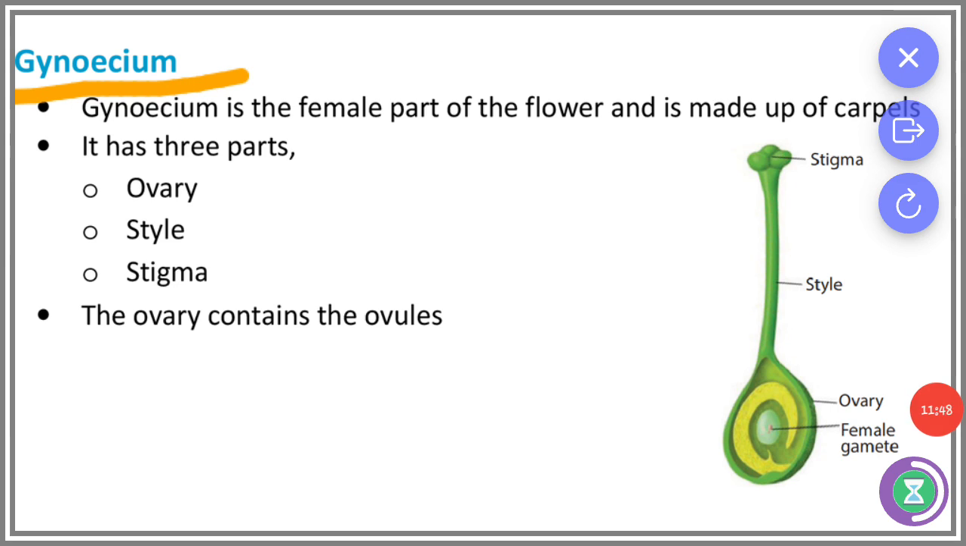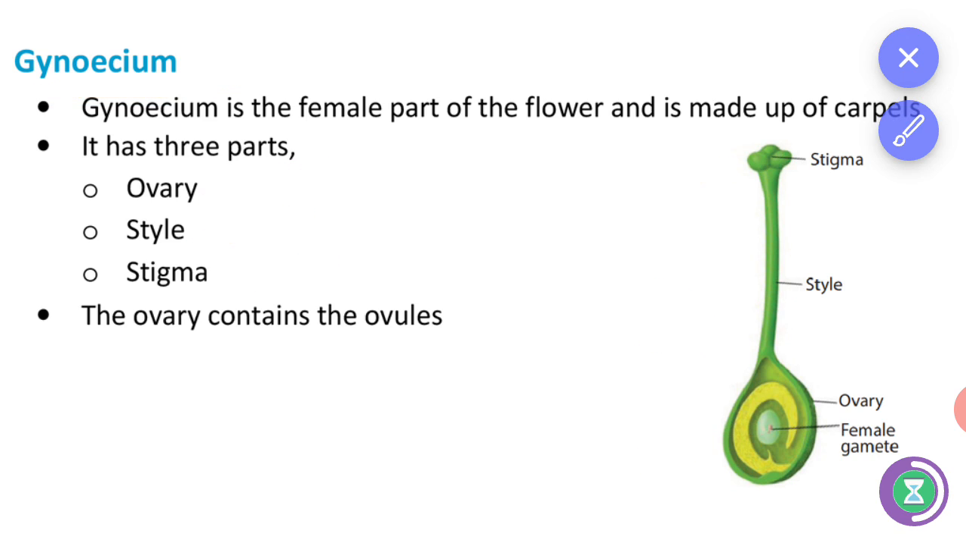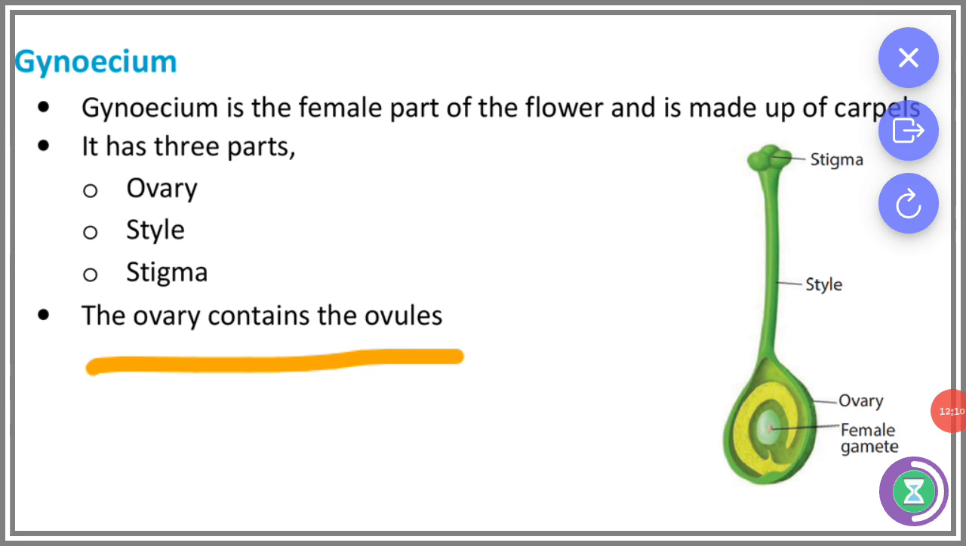And the gynoecium is the female reproductive part of the flower. It is made up of carpels and it has 3 parts: ovary, style and stigma. This is the stigma, this is the style and this is the ovary. And the ovary contains ovules.